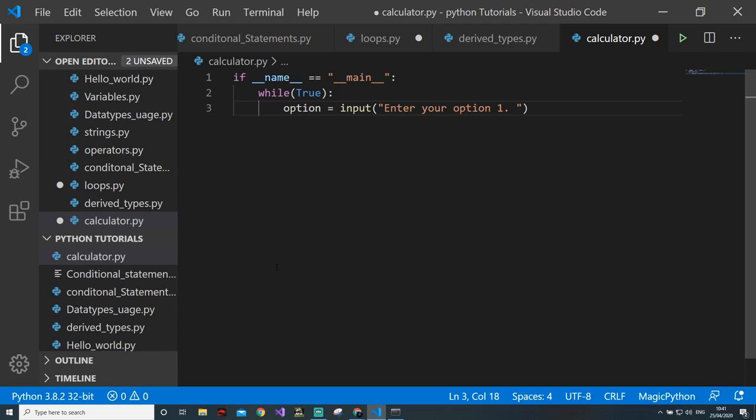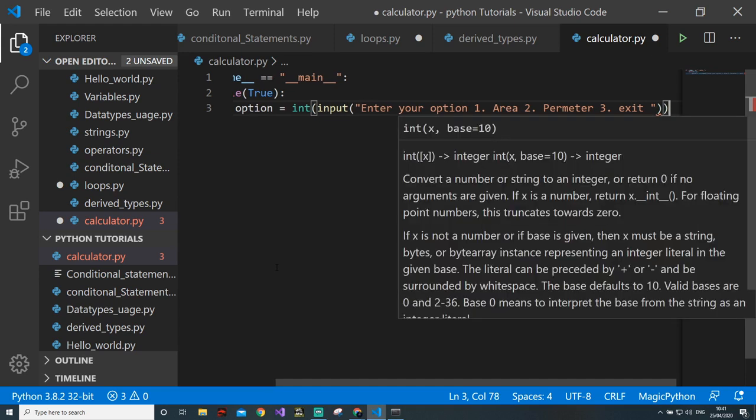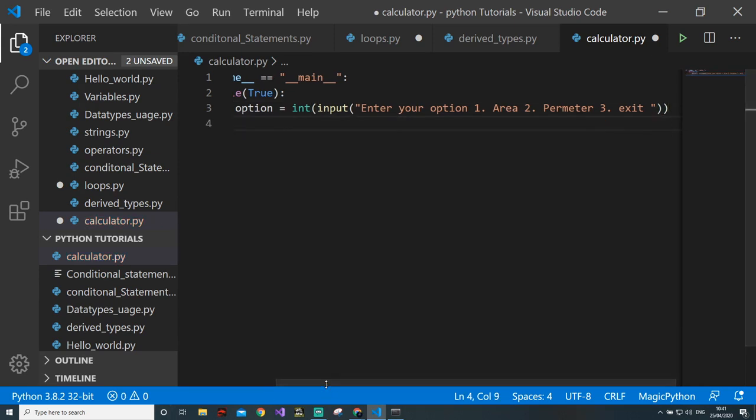Then we will take the option from the user, where 1 says area, 2 says parameter, and 3 says exit. Okay. One more. Now we have the option.